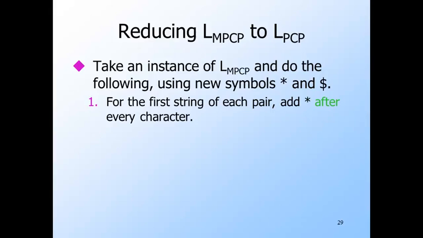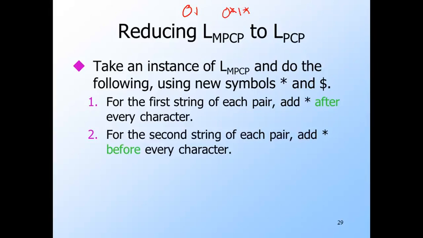For each pair W, X in the input instance, there is a pair in the output instance based on W and X. For every first string W of the pair, we add a star after every symbol. So for example, 0 1 becomes 0 star 1 star.